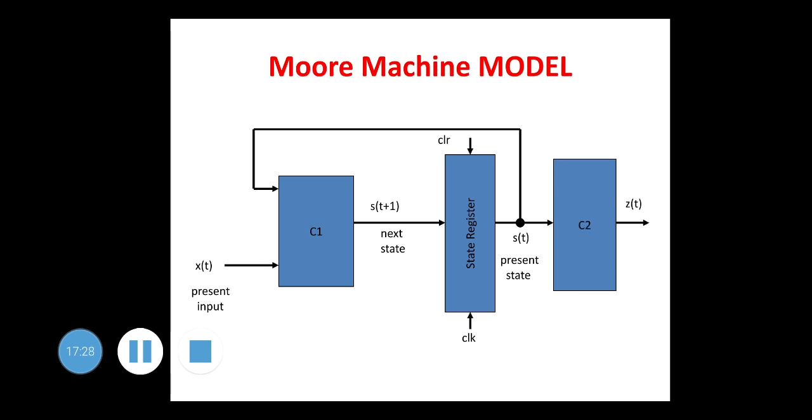This is Moore machine block diagram. Here you can see there are two combinational circuits. So input is X(t), that is present input, and the second input to combinational circuit C1 is present state, and the state register is your memory, and the second combinational circuit C2 is having only one input, that is present state, and the output Z(t).